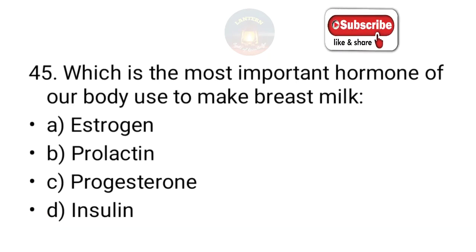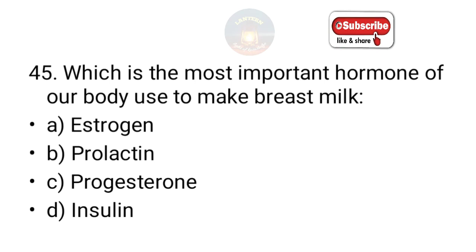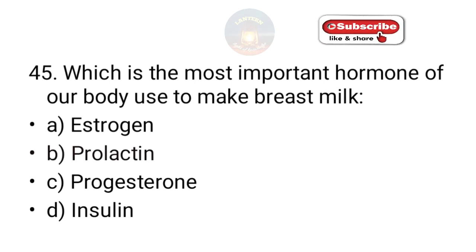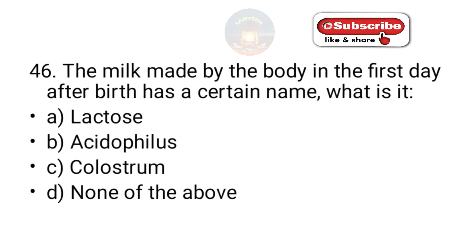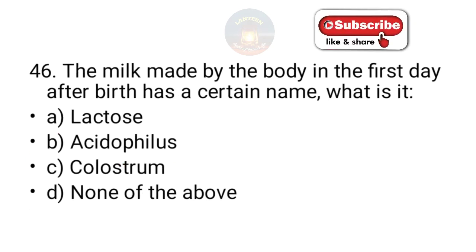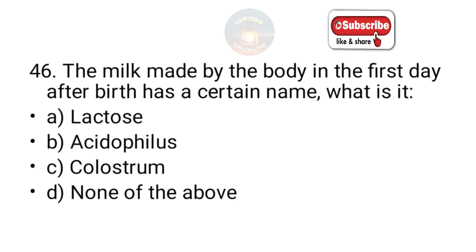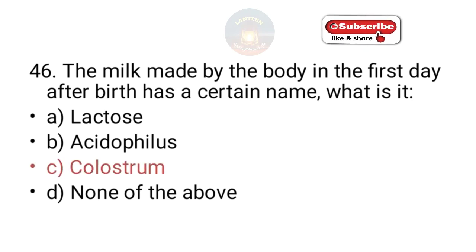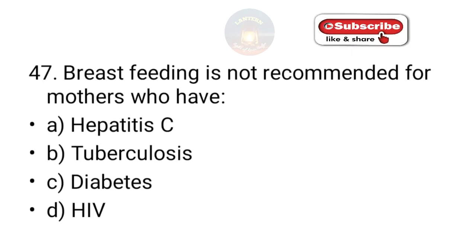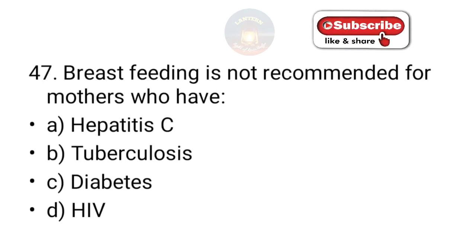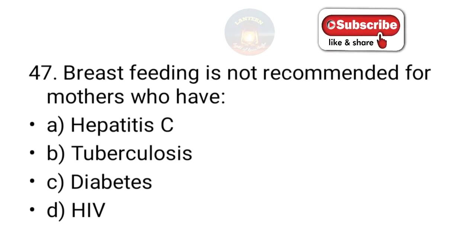Which is the most important hormone of our body used to make breast milk? Estrogen, prolactin, progesterone, insulin. So the answer is prolactin. The milk made by the body in the first day after birth has a certain name. What is it? Lactose, acidophilus, colostrum, none of the above. This is colostrum. Breastfeeding is not recommended for mothers who have hepatitis C, tuberculosis, diabetes, HIV. So the answer is HIV.